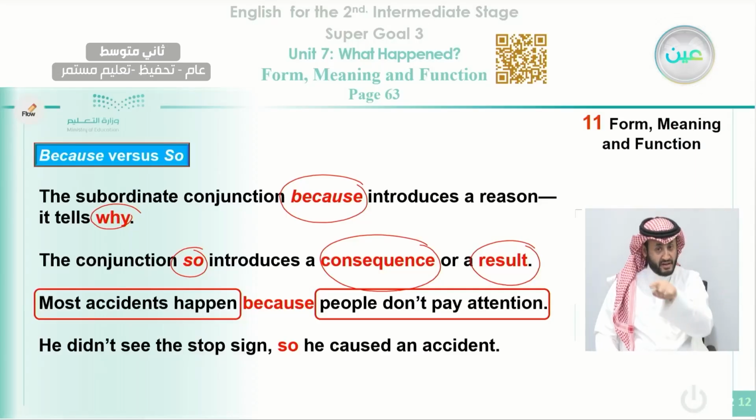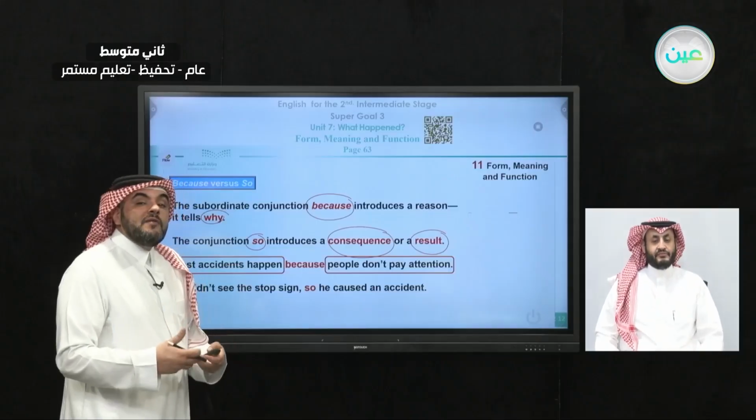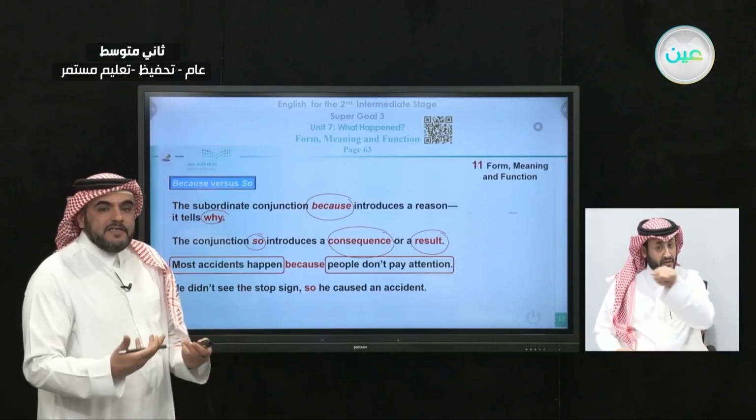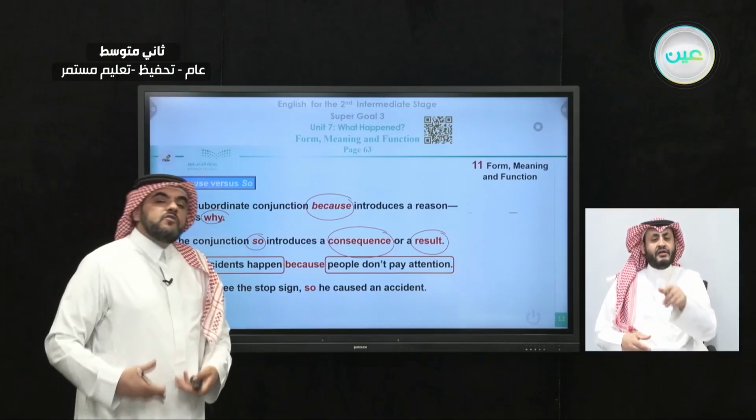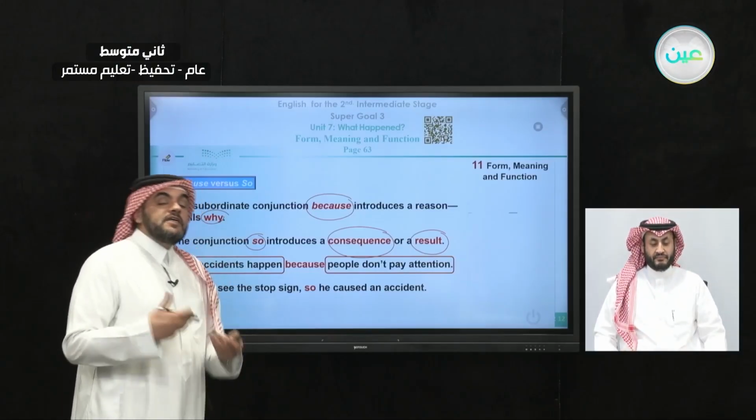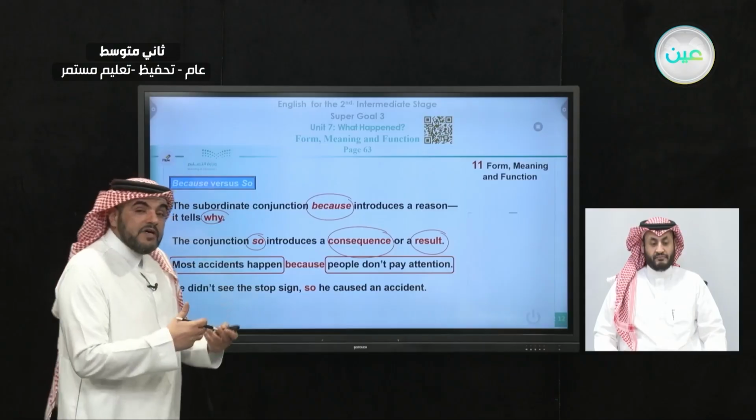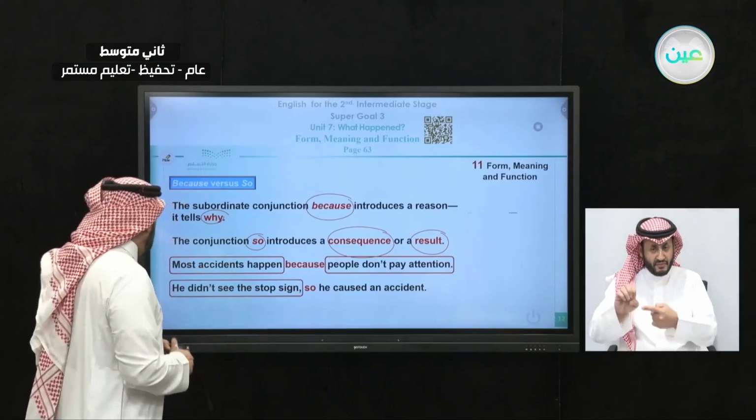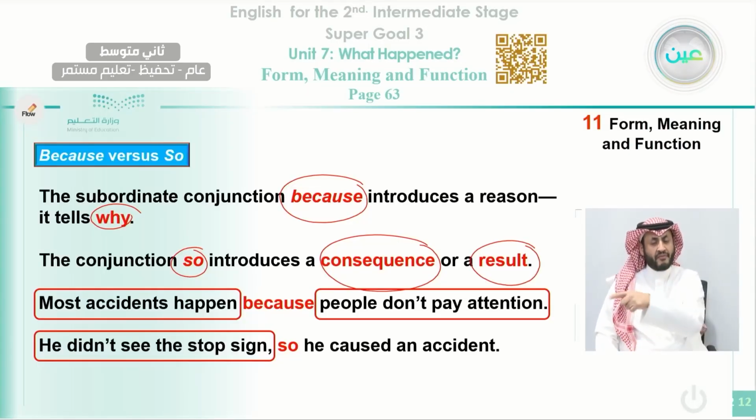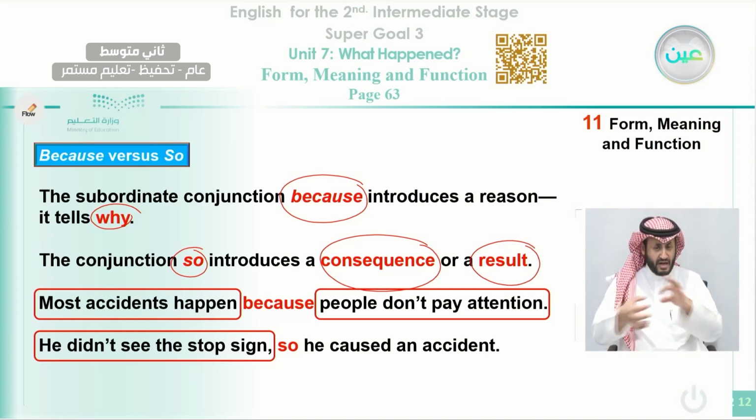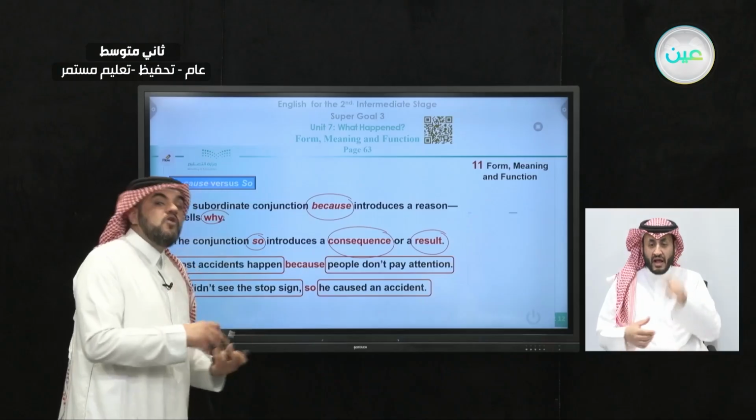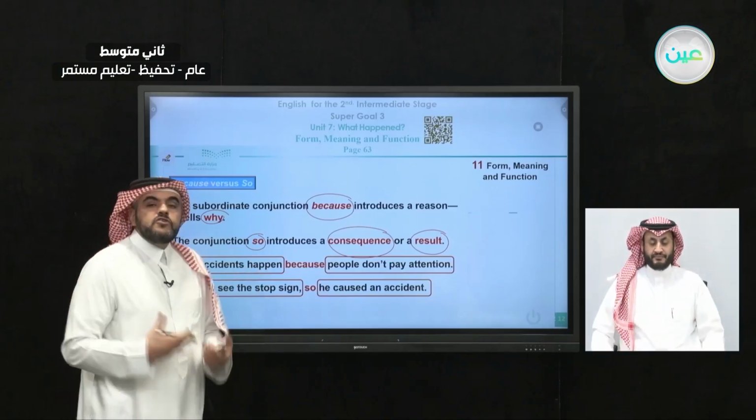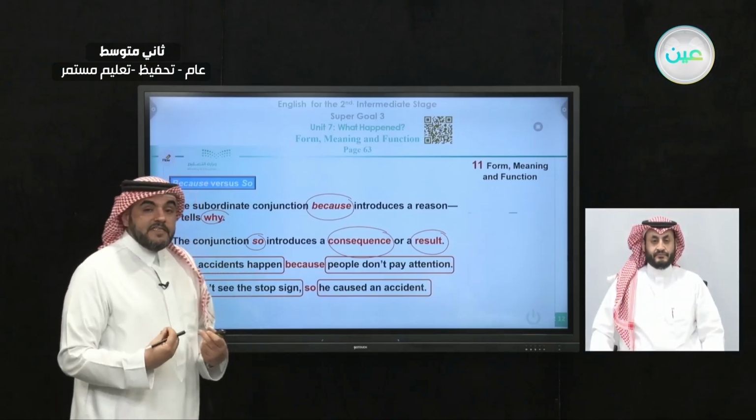In this example, he didn't see the stop sign. Okay. So after that, we're talking about a result, not a reason, a result now, because we are using so. We told you that because is used to tell you a reason, but so here tells you a result. Okay. He didn't see the stop sign. Since he didn't see the stop sign, what happened? He caused an accident. Okay, so here we have a result. So here introduces a result. Let's read the example again.